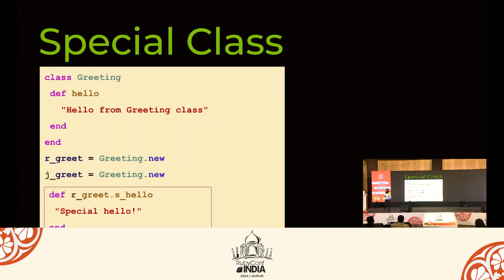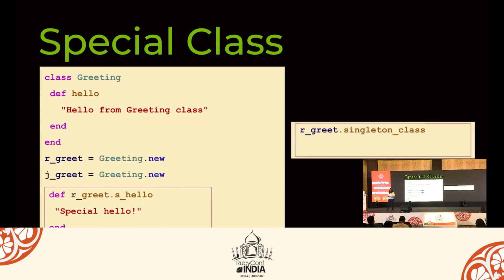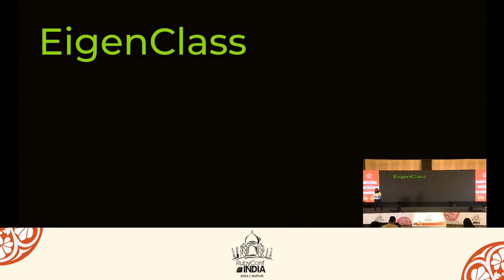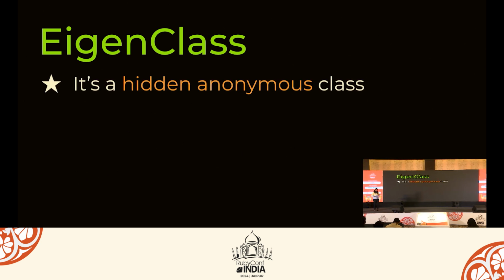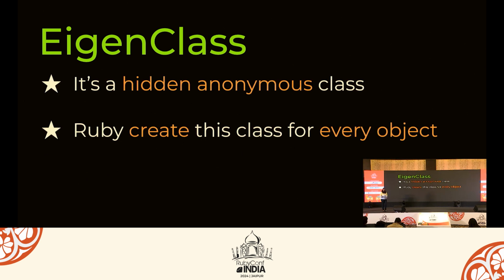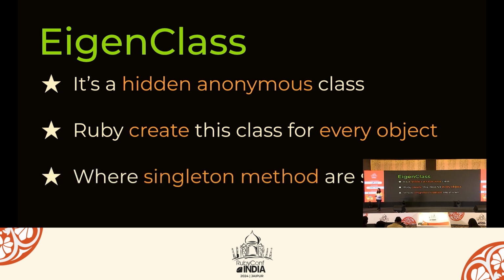So let's move to the special class. Here we have the same singleton method, right? So in Ruby, every method resides in a class. So where does the singleton method reside? It should be in a singleton class. And we often call it an eigenclass. Or some people also say that it's a metaclass. Eigenclasses are hidden anonymous classes in Ruby. Ruby creates this class for every object, where usually singleton methods are stored.